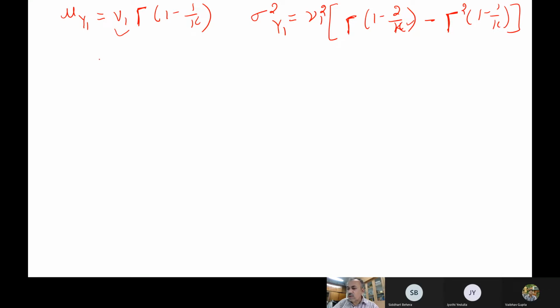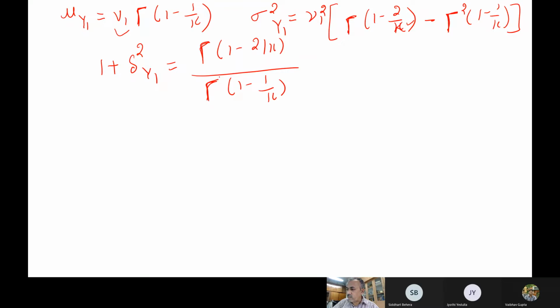And then of course you can also write the coefficient of variation, which is the same as the previous one also, del square y1. So this becomes gamma(1 minus 2 by k) below is the gamma function (1 minus 1 by k). So these are the expressions for the smallest value corresponding to the type 2 distribution.